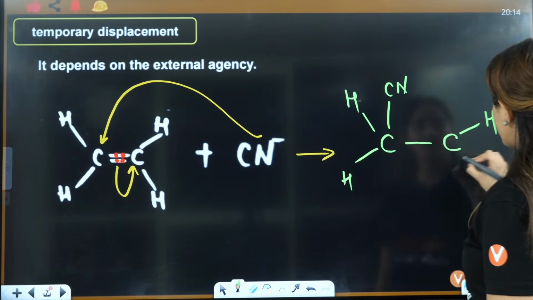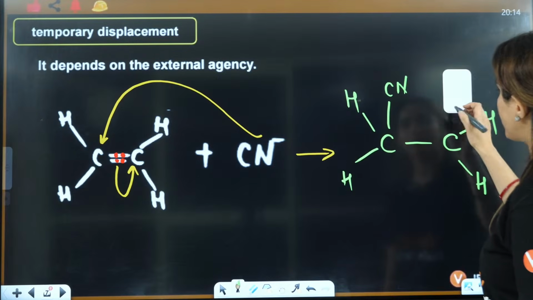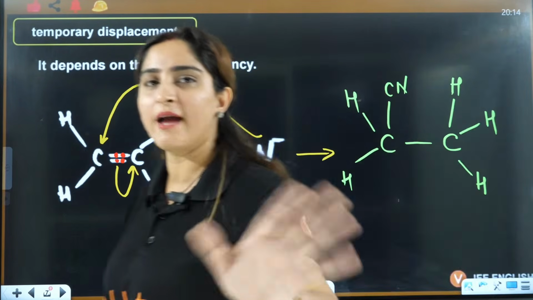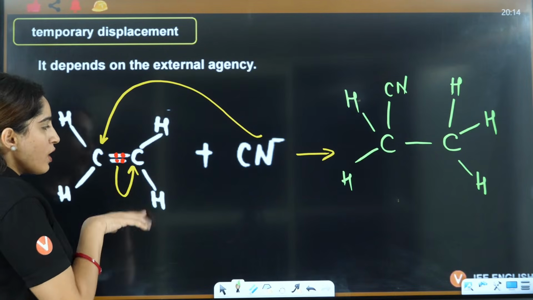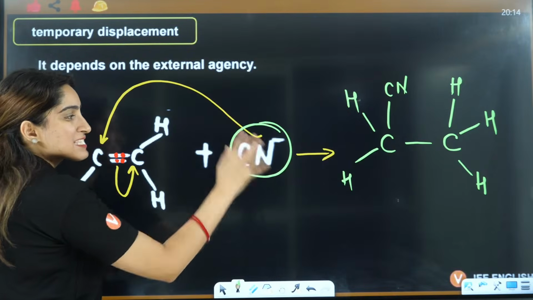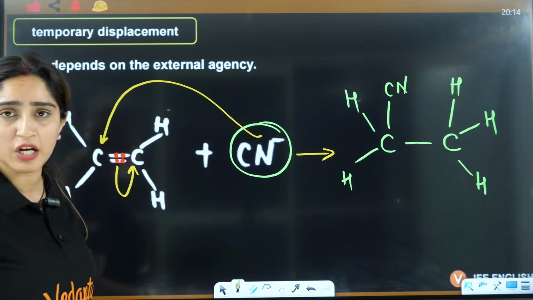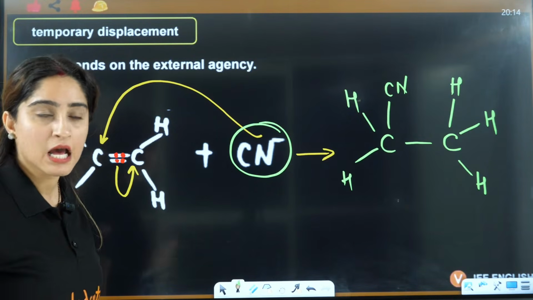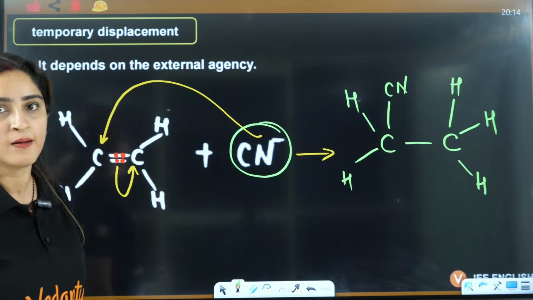This will be H, this will be H, and this will be negative. Later on you can add H and this will become H. I am not teaching you the reaction here. I am teaching you that now it depends upon the external reagent. If we don't react this with this reagent, the displacement of electron would not have happened, right? The displacement is happening because of some external factor.